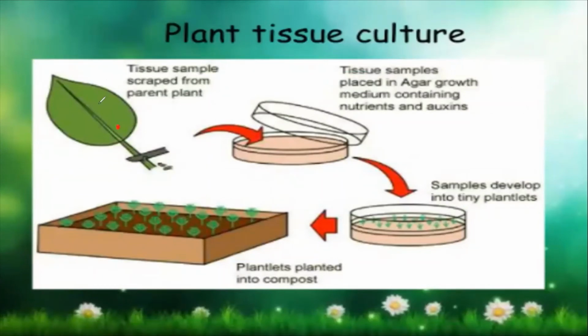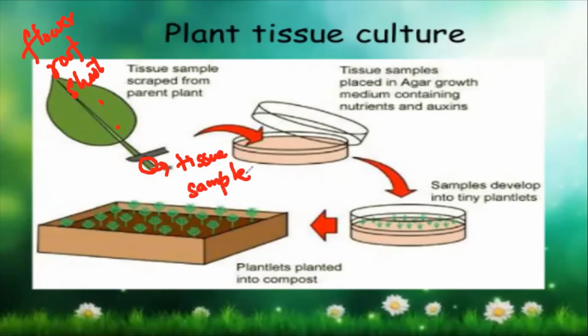You can take a leaf, a flower, roots or shoot, any part of the plant. If this is the leaf, I have taken a small piece of the leaf. This is known as a tissue sample. This much clear? Yes, ma'am.